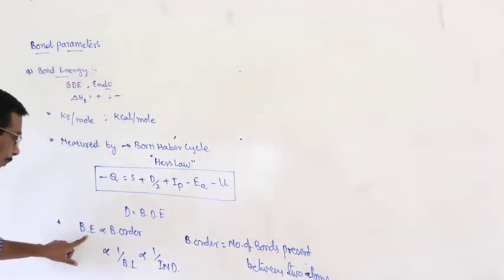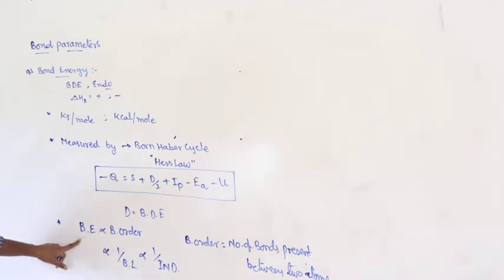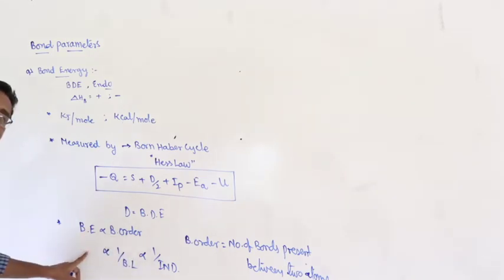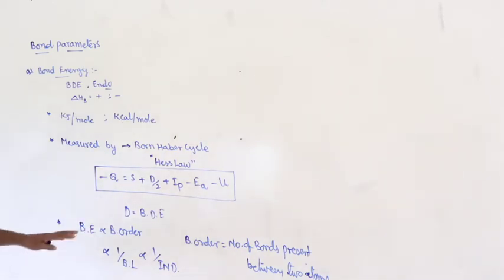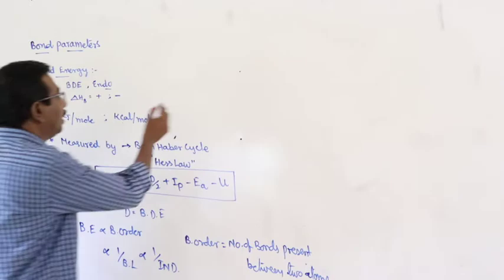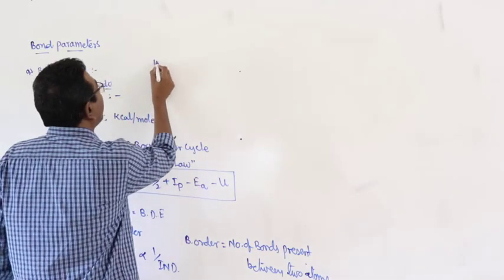Bond order is proportional to bond energy. The greater the bond order, the greater the bond energy. Bond length is inversely proportional to bond energy, and internuclear distance is inversely proportional to bond energy. These are all the relations. Totally, this concept can be applied in this.